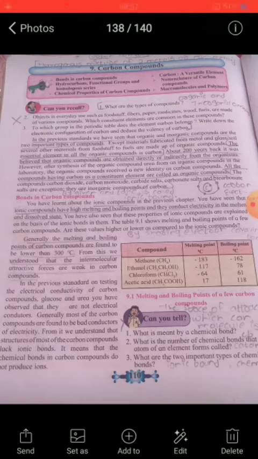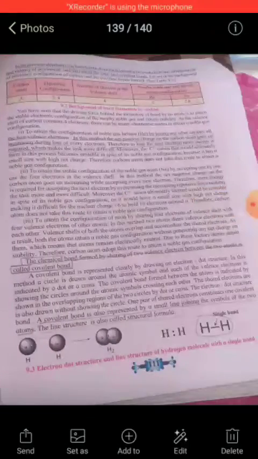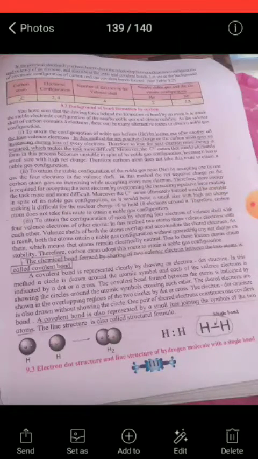The relationship between electronic configuration and valency of an element, and also the ionic and covalent bonds, we have studied in the last standard. Now we have to study the background of the electronic configuration of carbon and the covalent bonds formed. You can see in table 9.2, the carbon atom has atomic number 6 and its electronic configuration is 2, 4, and the number of electrons in the valence shell is 4.